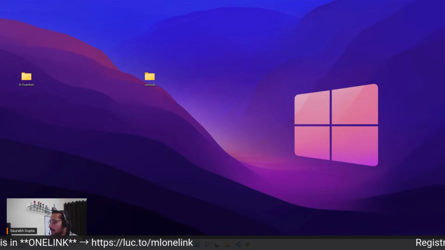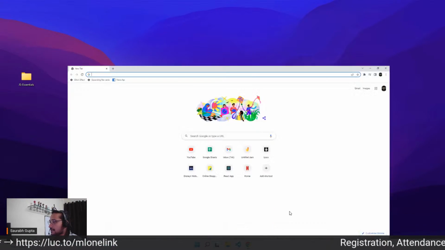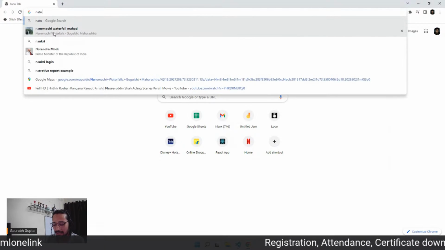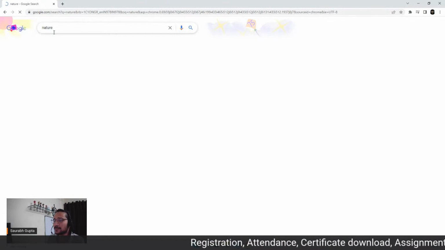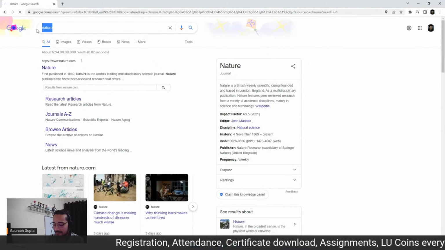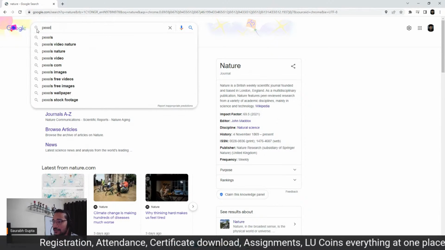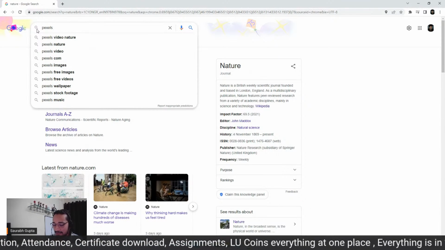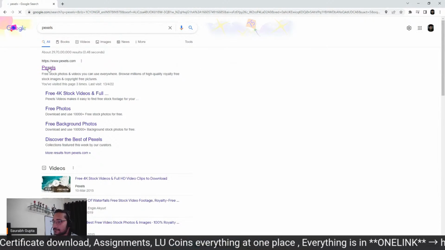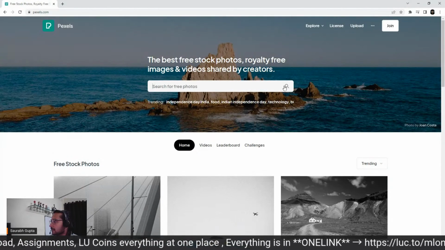So let's go. Let's quickly download a few images. Let's go for nature in this case, right? You can just go for nature images, or we can go to Pexels, and there we can find good HD images. So Pexels, let's go to that site.